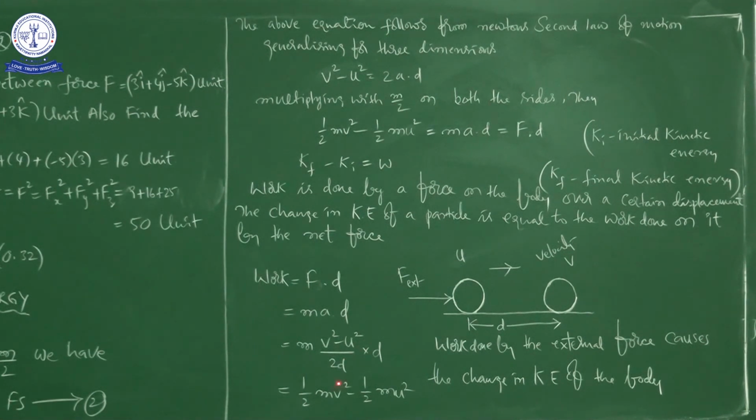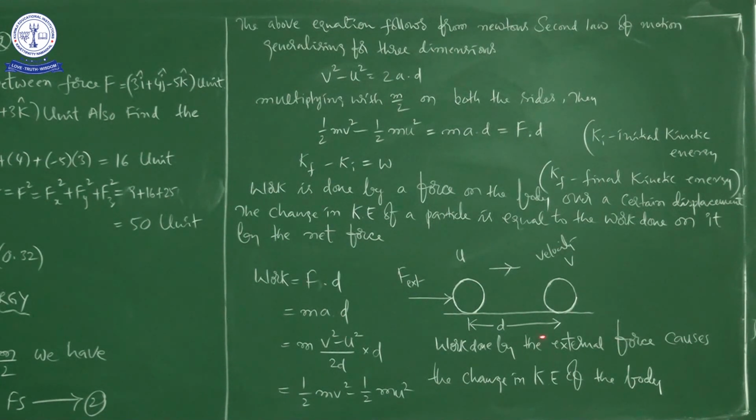So v square minus u square by 2d into d will get cancelled, no. Then what will happen? 1 by 2 mv square minus 1 by 2 mu square, right. See here, work done by the external force causes the change in kinetic energy of the body. Work done by the external force. Here you can write resultant force also.